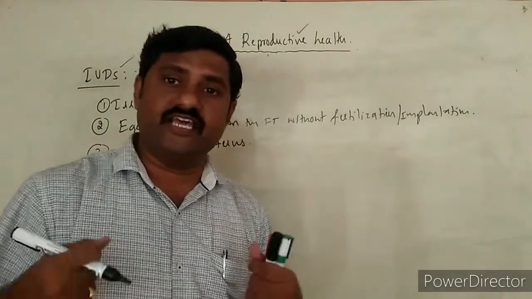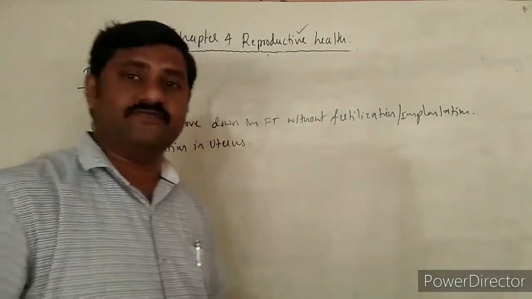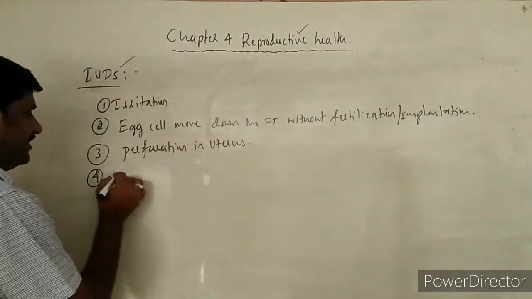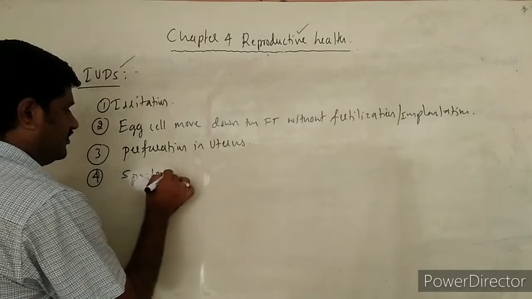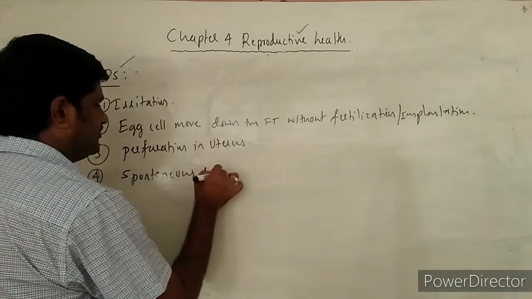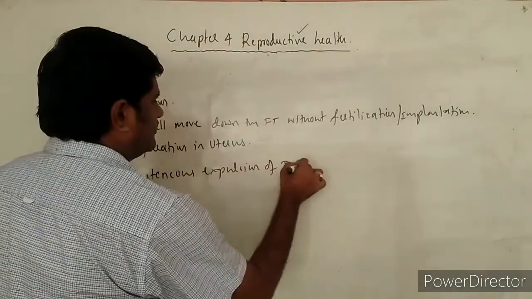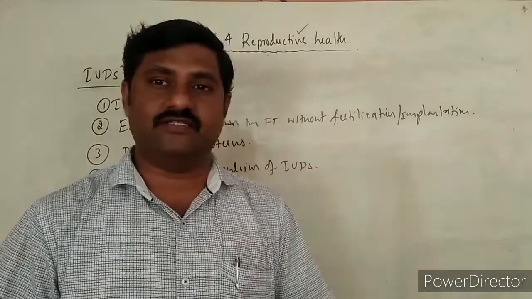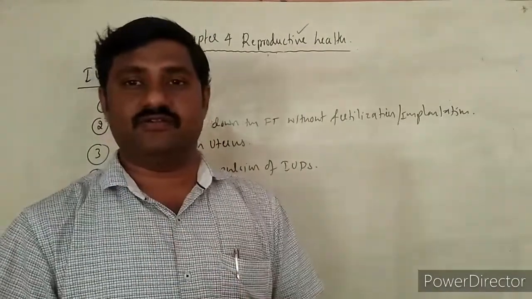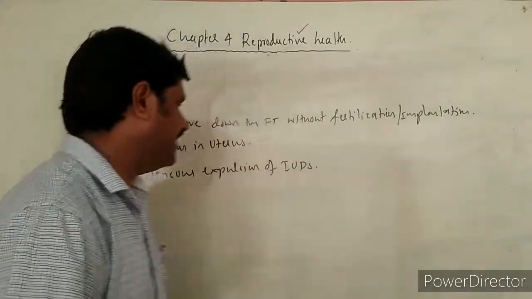And immediate expulsion of such devices may take place from the uterus of the female, right? Spontaneous expulsion of IUDs may take place. Without her consciousness, it may be expelled out of the body, right?